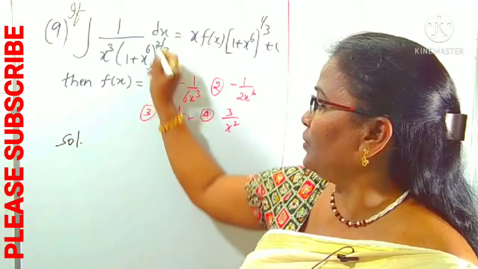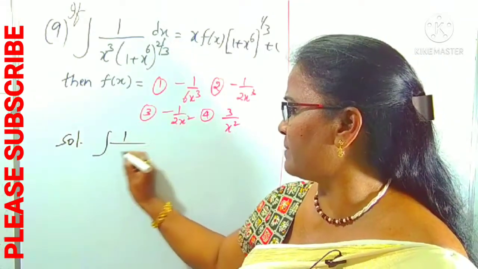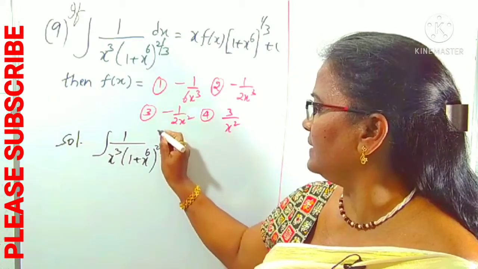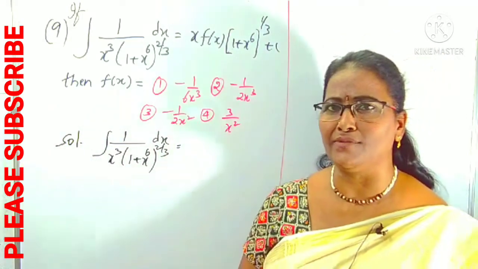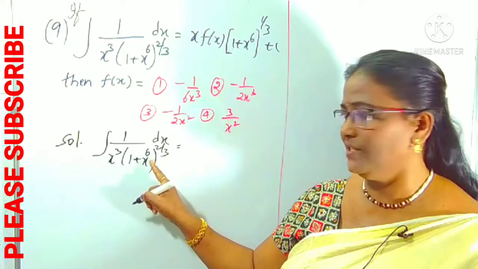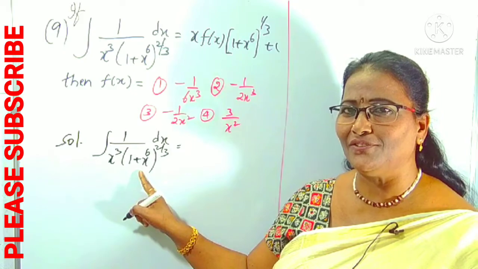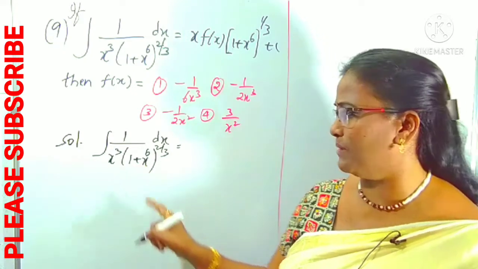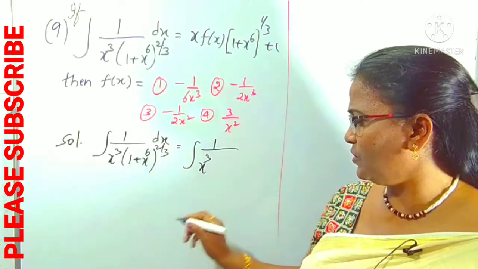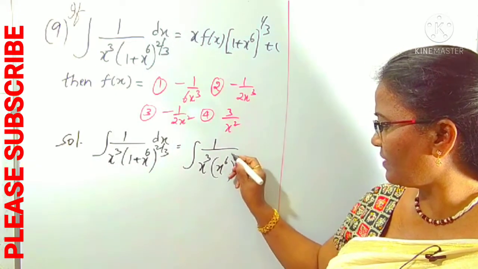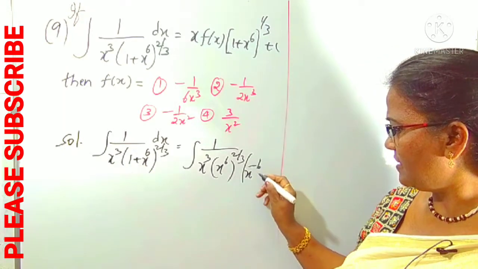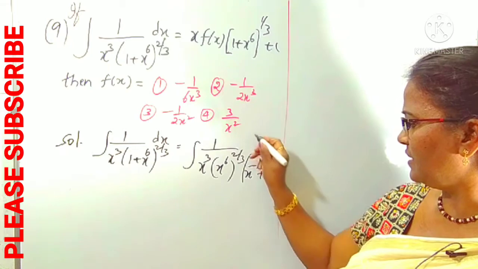Simply to find this integral, I am writing the question as it is: 1 by x power 3 into 1 plus x power 6 whole power 2 by 3 dx, right? I have given the hint, guys, once again recollect that. Under the power 2 by 3 there is the function 1 plus x power 6. To reduce it into a known integral function, what do you have to do? Yes, we have to take x power 6 common. Taking x power 6 common, x power 3 as it is, x power 6 power 2 by 3. Here x power 6 common means 1 becomes x power minus 6 plus 1, power 2 by 3, whole dx, right?